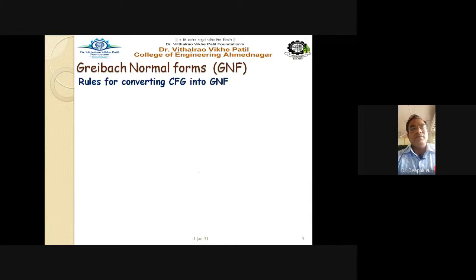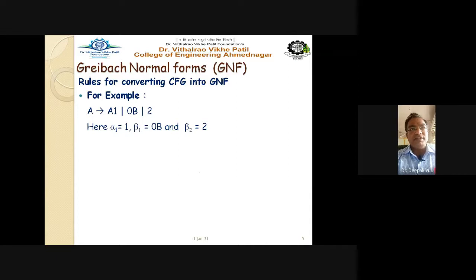Greibach normal form, rules for converting the CFG into GNF. For example, an example for this second lemma is given here. See this one: A gives 1, 0B and 2. Here alpha is nothing but 1, and beta 1 is 0B, and beta 2 is 2.